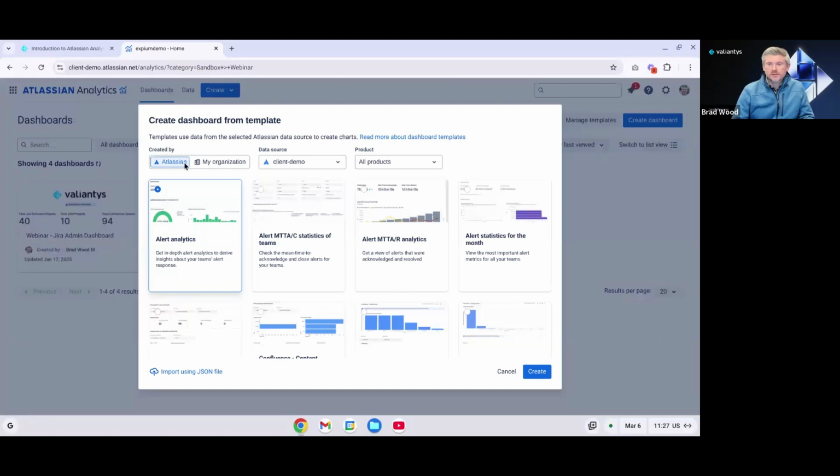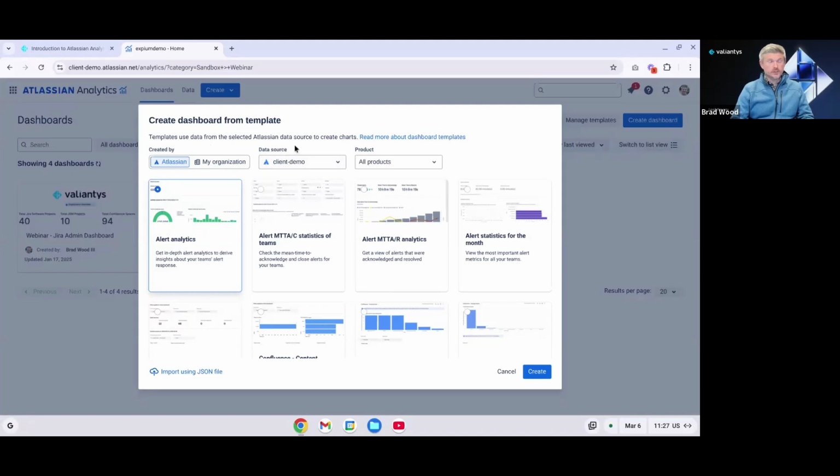When we're creating this, we can filter these. So these are the templates that have been created out of the box from Atlassian. We can actually create our own custom dashboard templates as well, and we would see those by clicking on My Organization. Atlassian does launch new dashboard templates periodically as well, so you'll see more of these as time goes on.